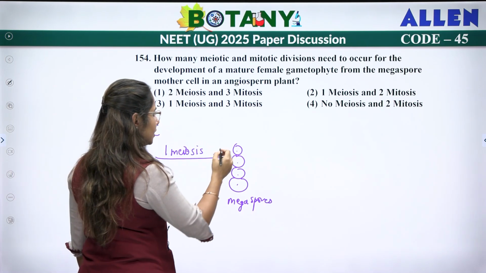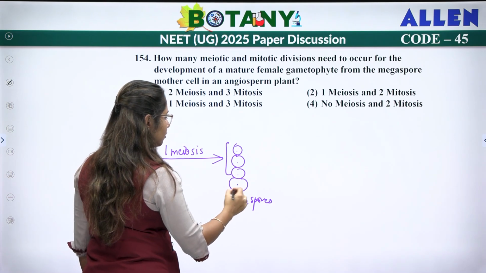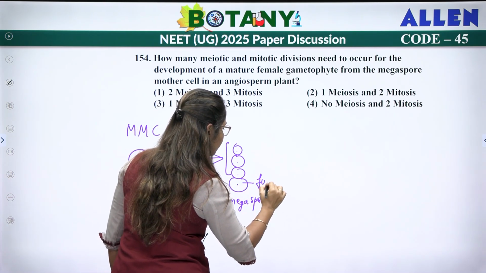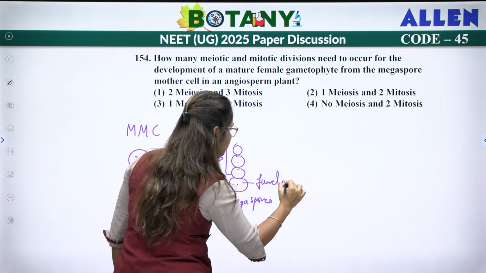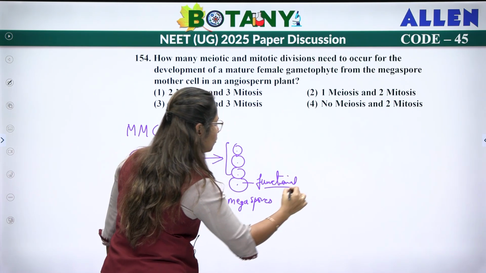Okay, out of which 3 will degenerate and only 1 functional megaspore will be formed.